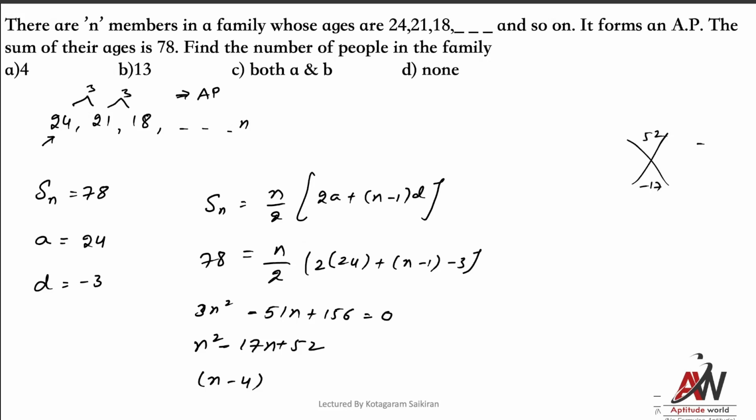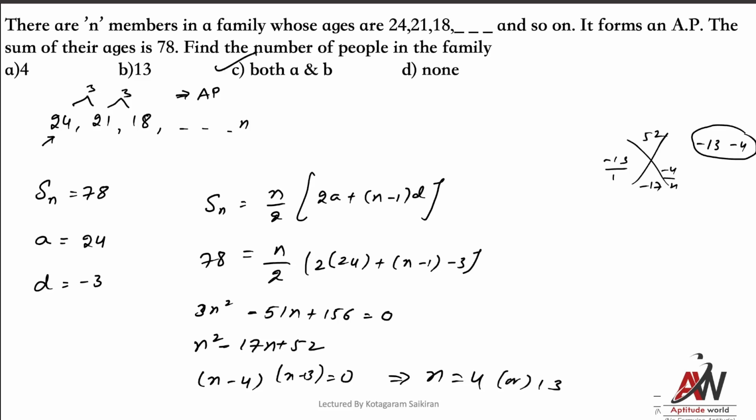So what is this? Minus 13 into minus 4 is plus 52. Minus 13 plus minus 4 is minus 17. So minus 13 by 1, minus 4 by 1. So (n minus 4)(n minus 13) is equal to 0. So roots are n equal to 4 or 13. So answer should be both A and B. Okay, it can be either 4 or 13.